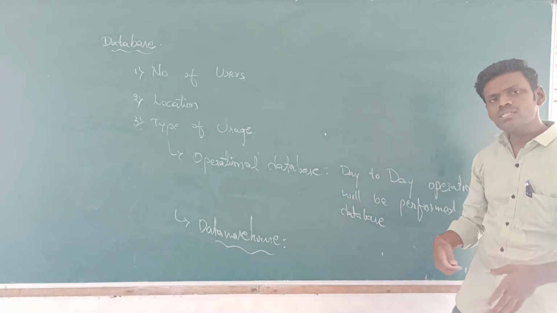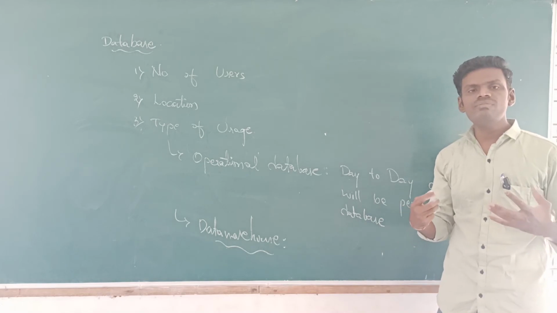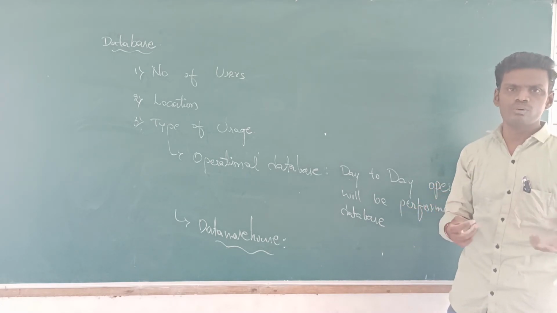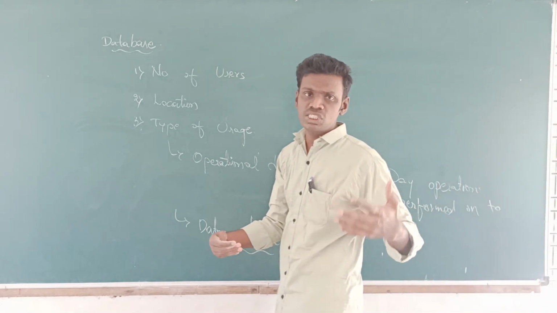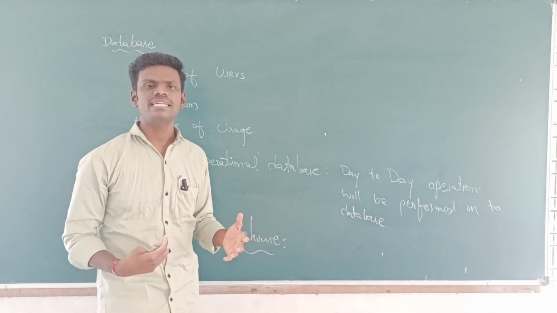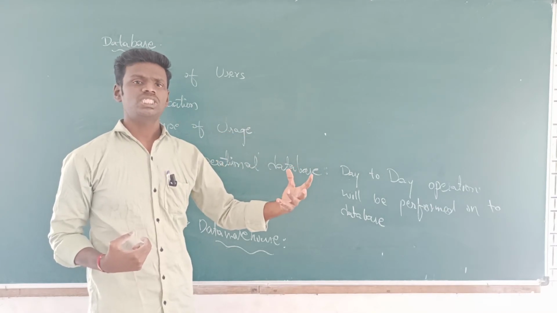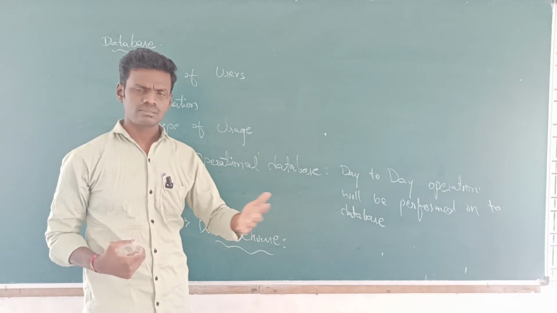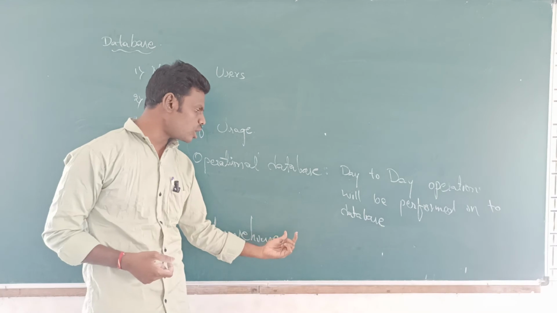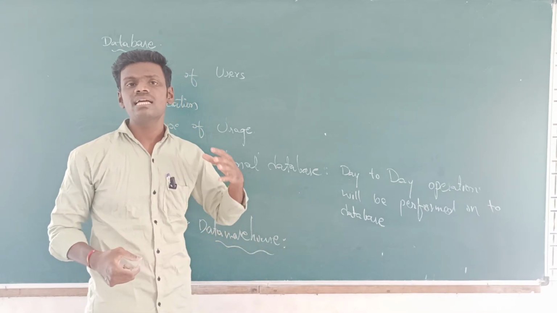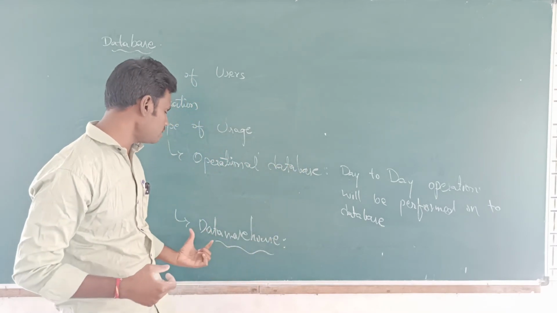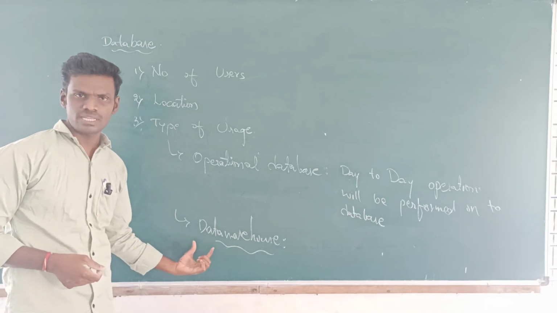When we store that kind of data, we have the power of analysis. We can analyze that history in order to take typical decisions in our business, in whatever field you are applying your database system.